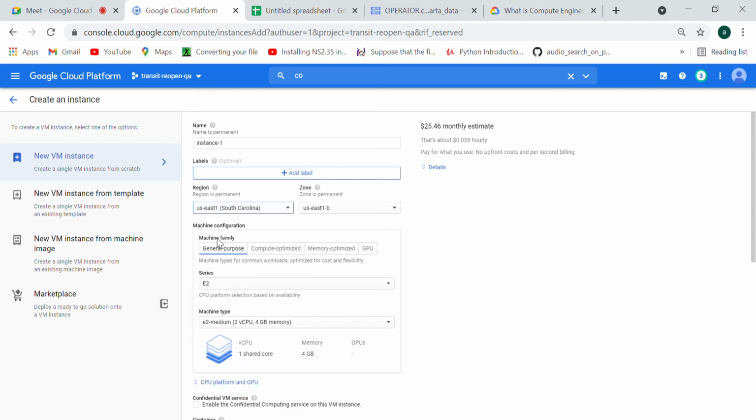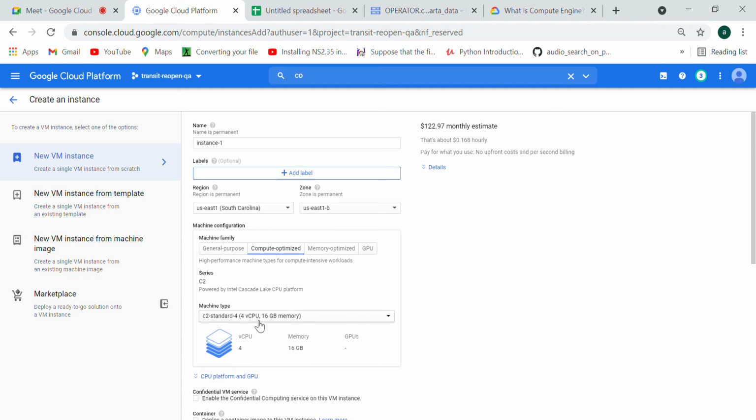You can see it here. This is 0.35 hourly, and this is the monthly estimate till now. Now I will select some other feature instead of 4 CPU. When I select compute optimized or memory optimized, compute optimized means I want high processing speed, and my monthly charges change here.